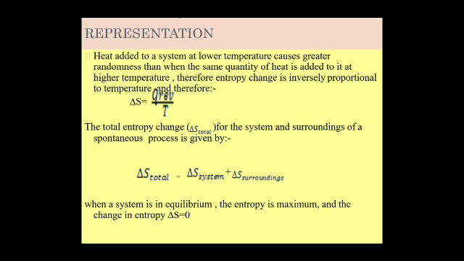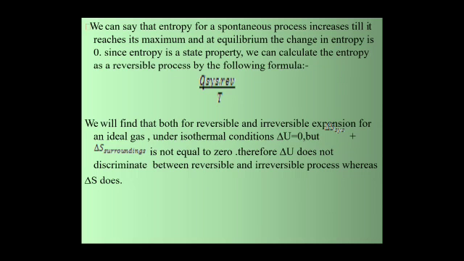Therefore, entropy change is inversely proportional to temperature, and therefore delta S is equal to Q reversible divided by T. The total entropy change, delta S total, for the system and surroundings of a spontaneous process is given by delta S total is equal to delta S system plus delta S surroundings. When a system is in equilibrium, the entropy is maximum and the change in entropy is zero, that is delta S is zero. We can say that the entropy of a spontaneous process increases till it reaches its maximum at equilibrium. The change in entropy is zero.